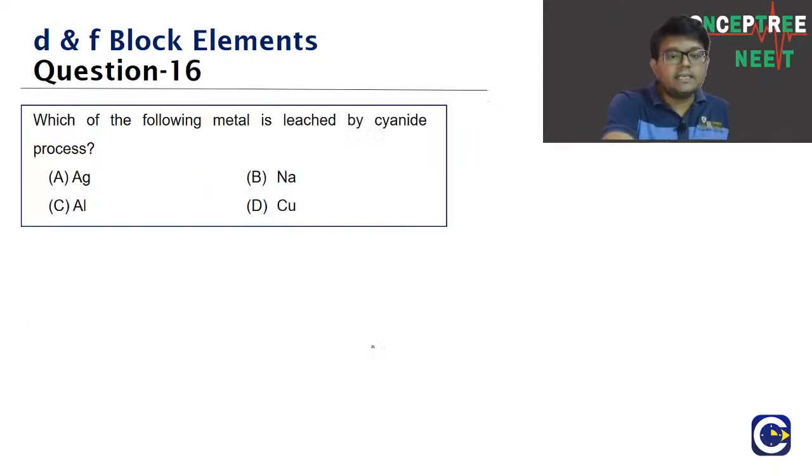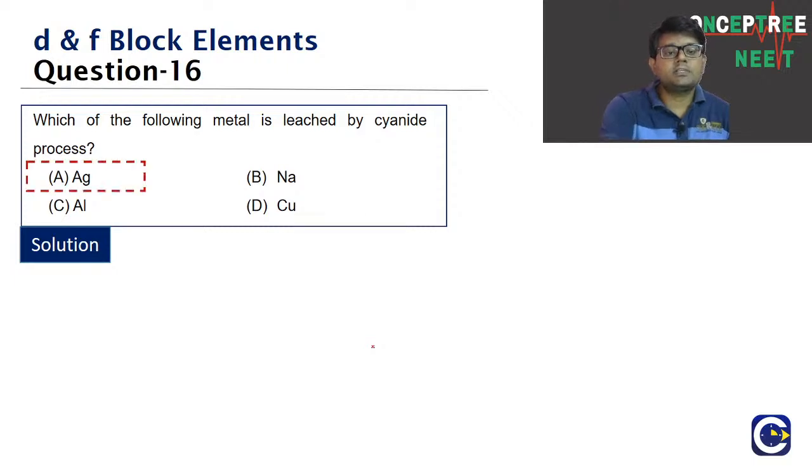Okay, check it, guys. Next question, question number 16. Which of the following metals is leached by the cyanide process? Okay, so guys, the leaching cyanide process, it is for what?